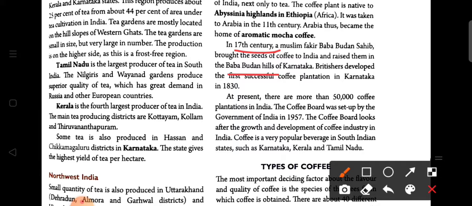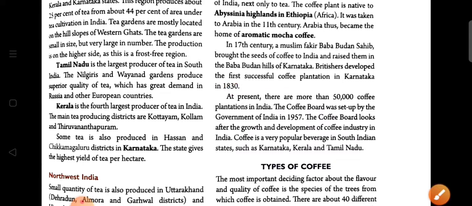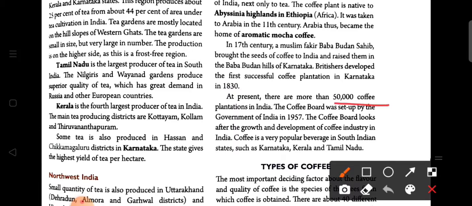Britishers developed the first successful coffee plantation in Karnataka in 1830. So in 1830 the first successful coffee plantation occurred, and at present there are more than 50,000 coffee plantations in India. Now the coffee board was set up by the government of India in 1957.